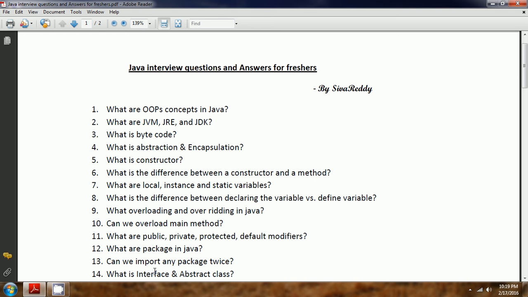And an abstract class contains both concrete methods as well as abstract methods. An abstract method is nothing but a method which does not have any definition. That means only the declaration will be there. Then the class which is extending the abstract class is responsible for providing the implementation for that. In the case of an interface also, whenever any other class wants to implement this interface, that class is responsible for providing all the method implementations in the subclass.